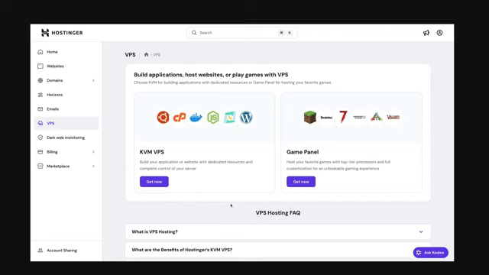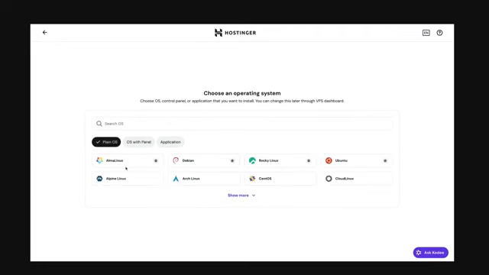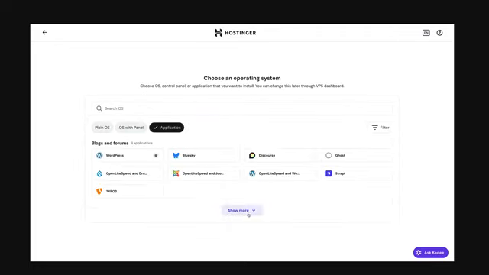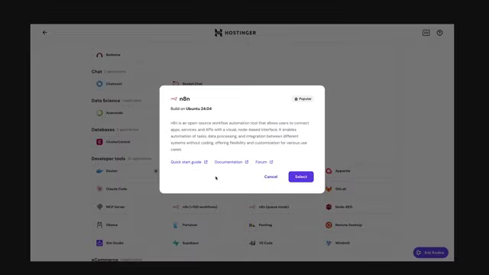And we can do that by selecting a new VPS and a region to host it in. From there, we could use a base Linux system and manually install N8N, but a much easier approach is to use their pre-built template. It runs Ubuntu as the operating system with N8N ready to go out of the box.